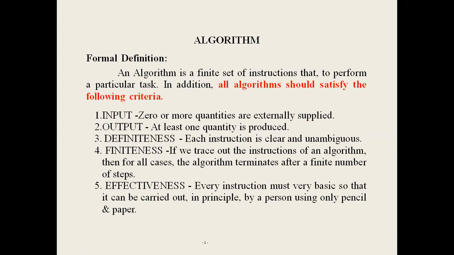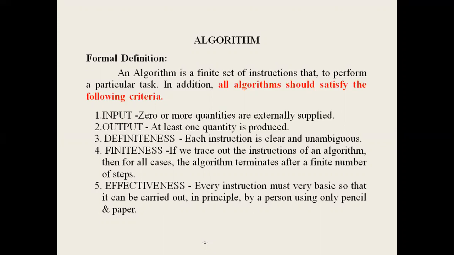Another definition: an algorithm is the method of representing a step-by-step logical procedure for solving a problem. An algorithm means a set of instructions that are used for a particular task. Every algorithm must satisfy the following criteria: first input, second output, third definiteness, fourth finiteness, fifth effectiveness.